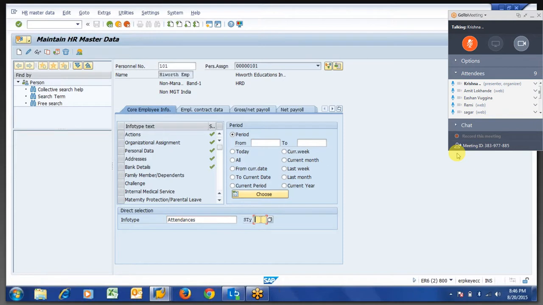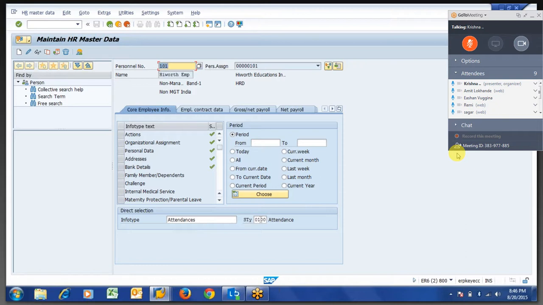Let us say in our example 0100. Many people don't know about the configuration of CATS, but in the CATS configuration, whenever they update the attendance in the portal on weekends or Sundays or any public holidays, there will be an approval process or workflow.